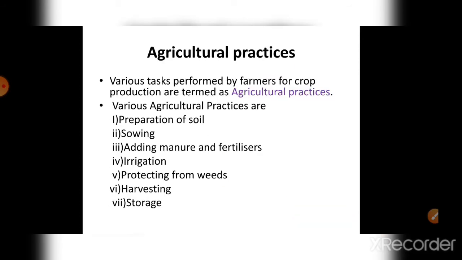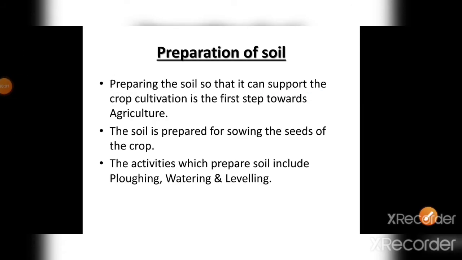To cultivate a crop we have to do some processes, right? There are certain practices which are necessary for the growth of plants. This is termed agricultural practices. There are 7 types of agricultural practices and we are going to see them in detail, but for now, just the topics. The topics are preparation of soil, sowing, adding manure and fertilizers, irrigation, protecting from weeds, harvesting, and storage.